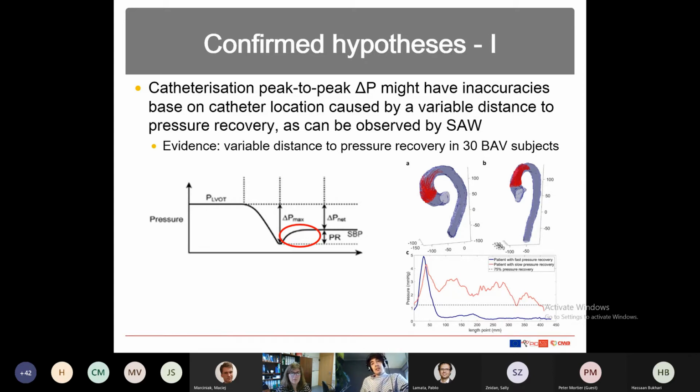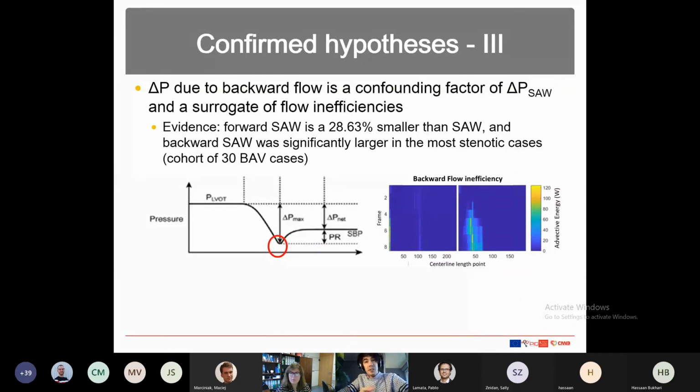And whenever we matched the distance of this flow inefficiency with the catheterization pressure recovery, then we realized that the distance also matches. So this is a good surrogate of flow inefficiency just down the line of the stenosis.